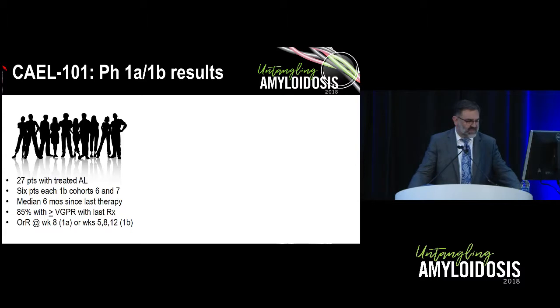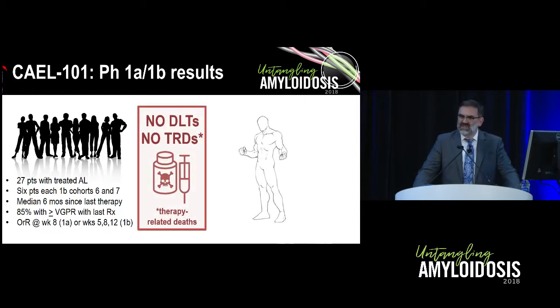The combined results of these studies so far: we have 27 patients with previously treated AL amyloidosis who've been treated. In the highest dosing cohorts of the multi-dose Part B, there were six patients each in cohorts 6 and 7. The patients had been a median 6 months from last therapy, with almost all of them achieving at least a VGPR with last therapy. Organ responses were assessed at 8 weeks in the single dose portion and at weeks 5, 8, and 12 in the multi-dose portion. What we saw were no dose-limiting toxicities and no treatment-related deaths on this study.